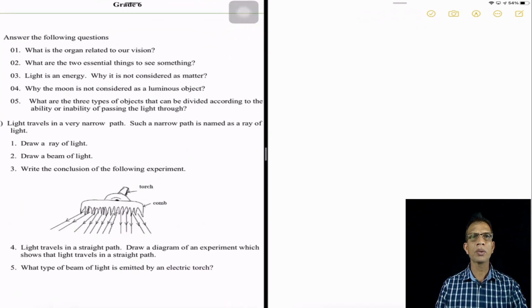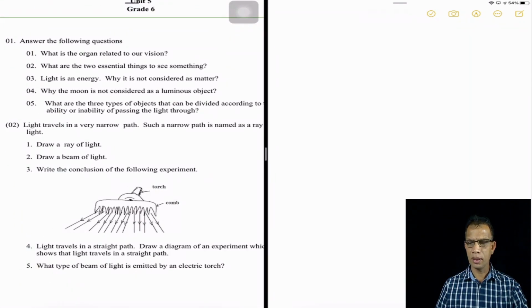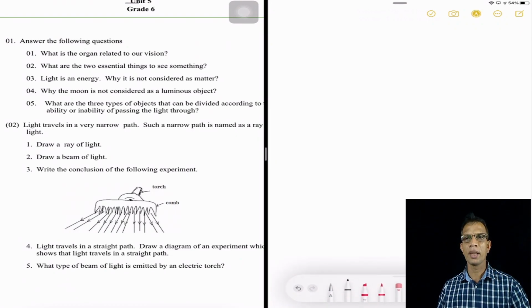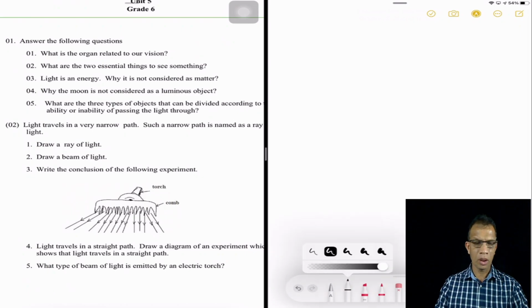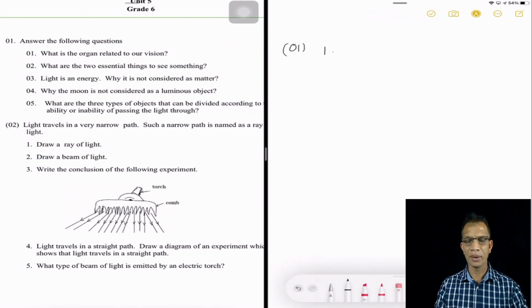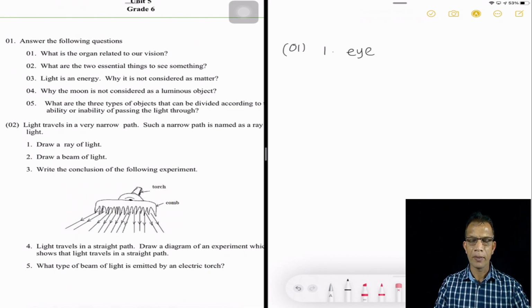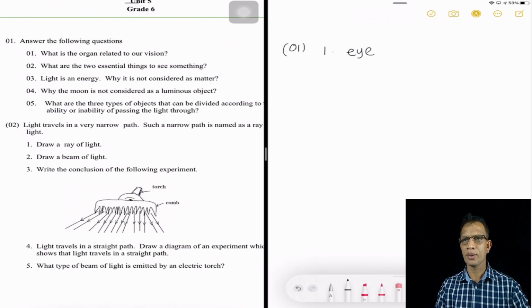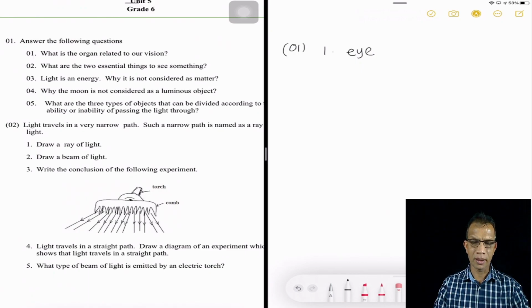So the first question, as you can see, asks: what is the organ related to our vision? Your answer is correct. I know that you are very clever in answering. It is the eye. We have two eyes to see the things around us.